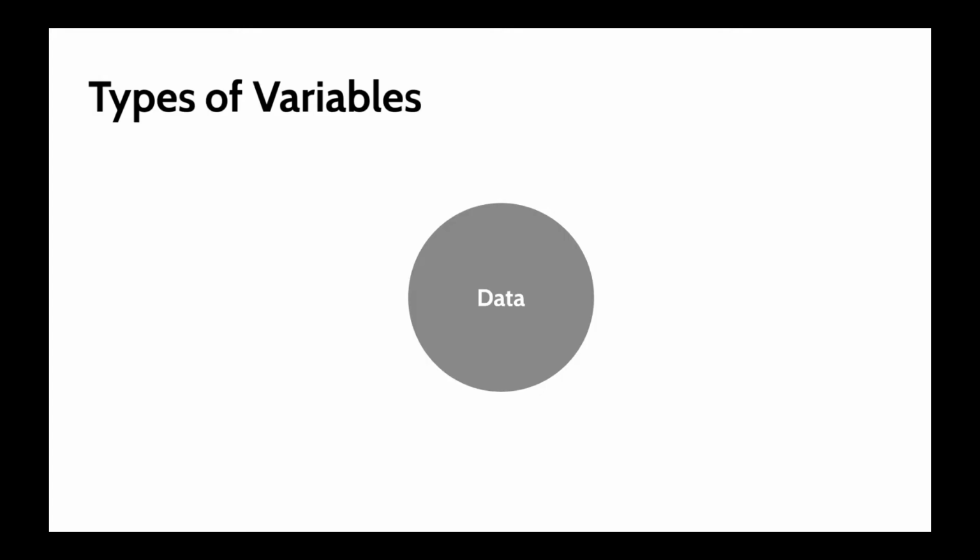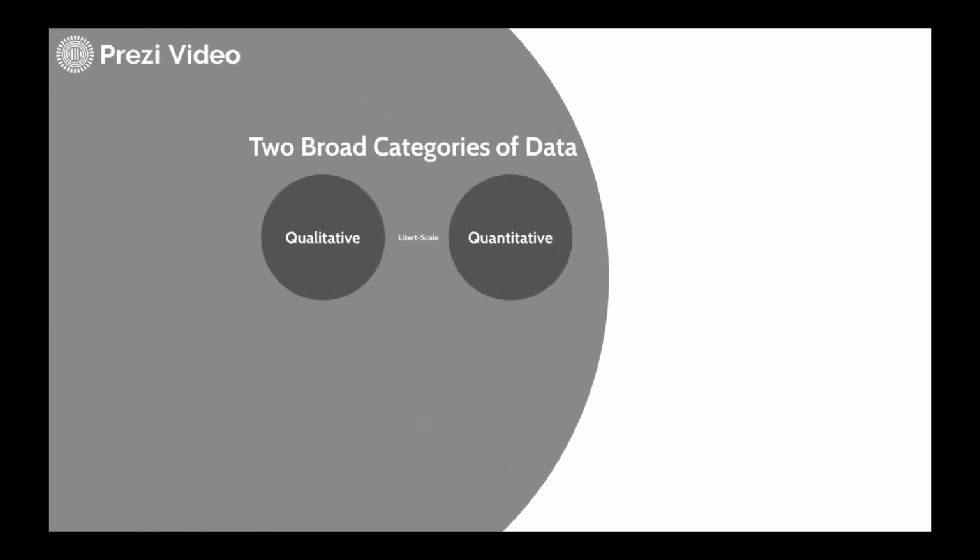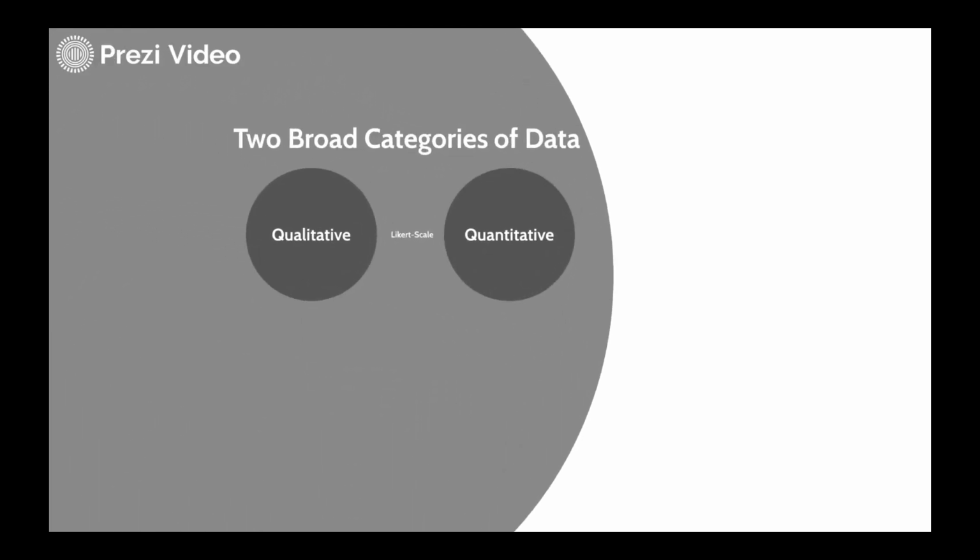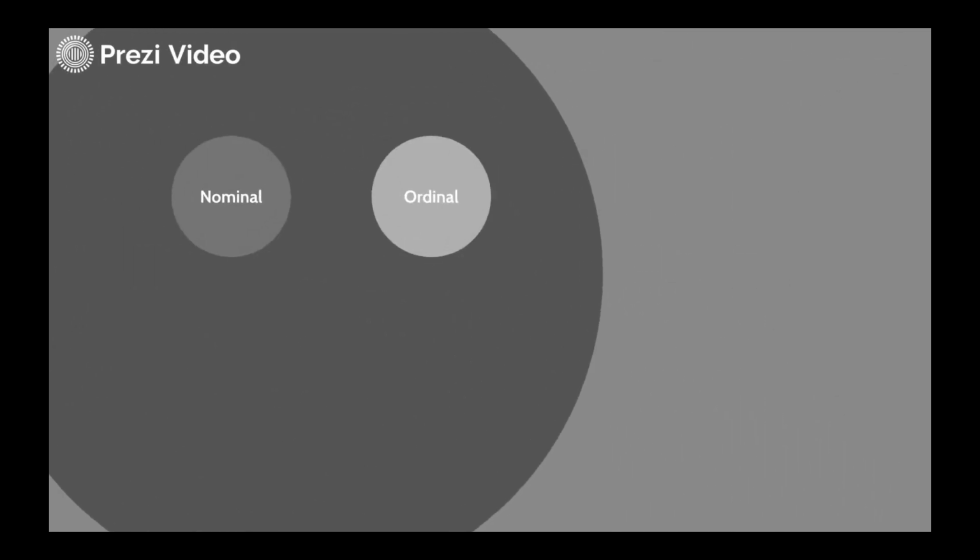Hello class, I would like to give you more information about types of variables, and hopefully this could help you understand how to identify them. So we'll start off with data, and we have two broad categories. We have qualitative data and quantitative data. So let's talk more about qualitative data. Within qualitative data, we have the two key identification categories of nominal and ordinal.